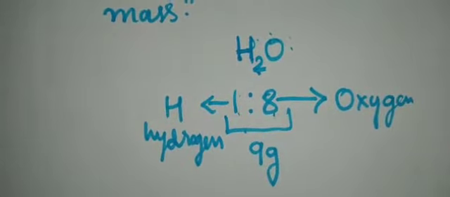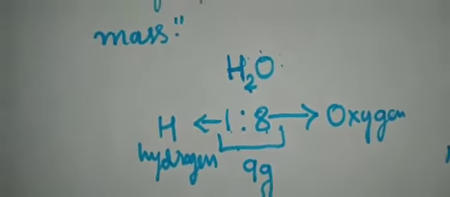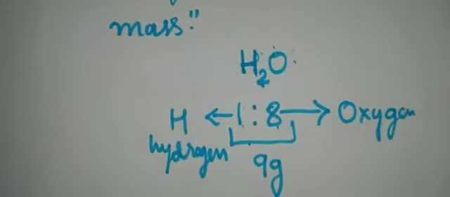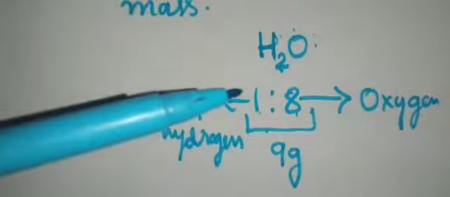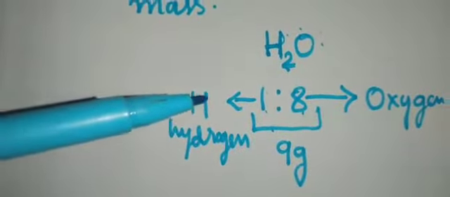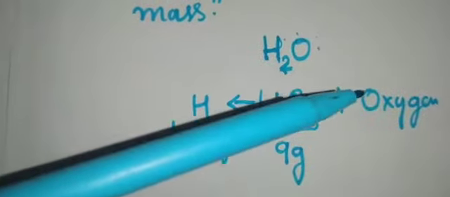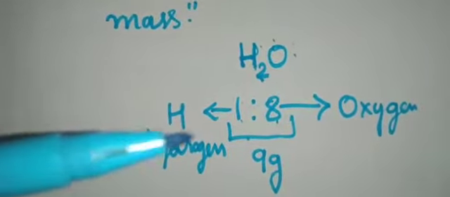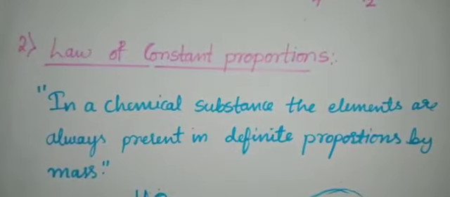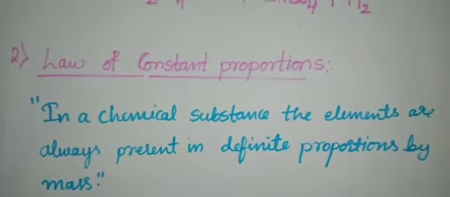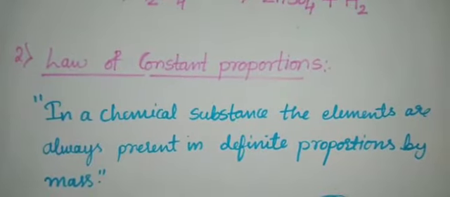Here, whatever the source of the water may be, it will be available in the ratio 1 is to 8. That is 1 gram of hydrogen and 8 grams of oxygen. So with this same ratio we can identify water. This led to the law of constant proportions, which is also known as the law of definite proportions.